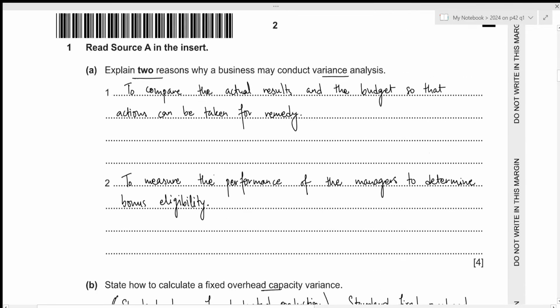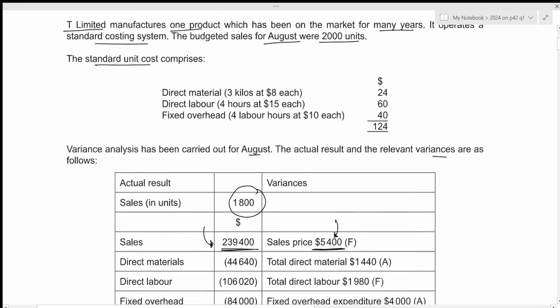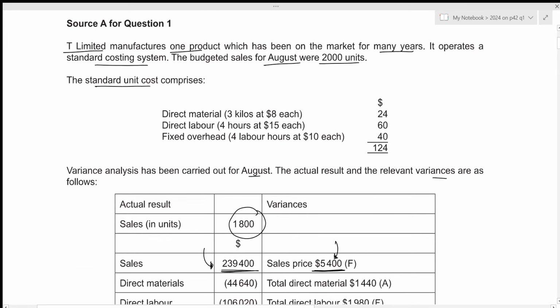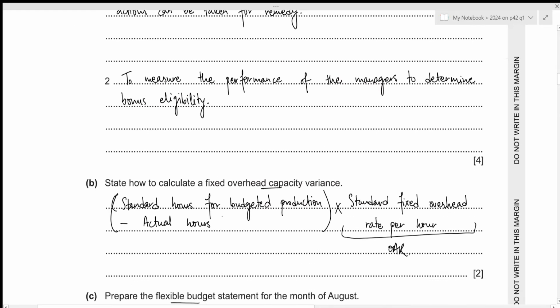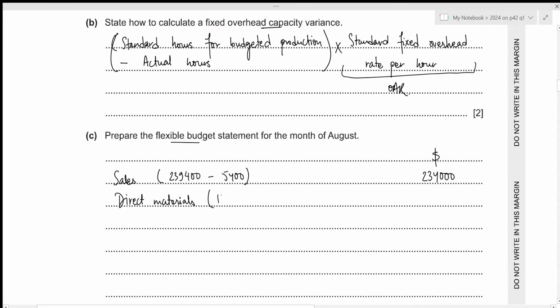We have been given the direct materials standard price per unit, which is 24. We can just multiply it by the actual number of units, which is 1800. So that will be 1800 times 24. This results in the direct materials having the value of 43,200, which we need to subtract.